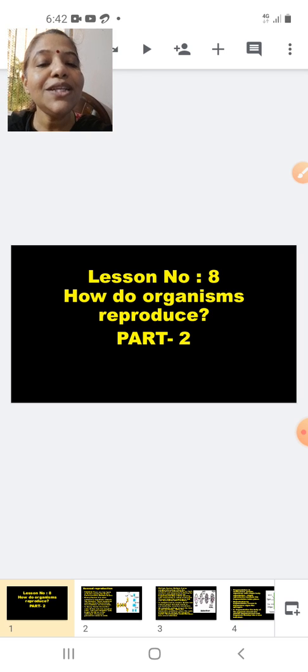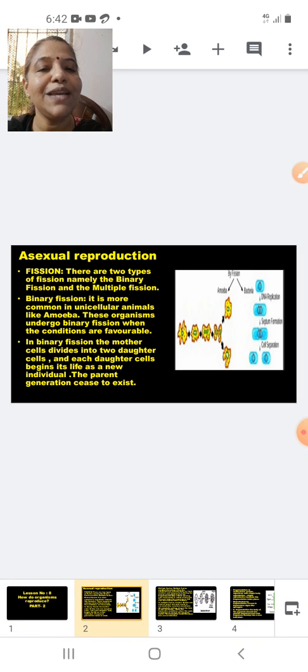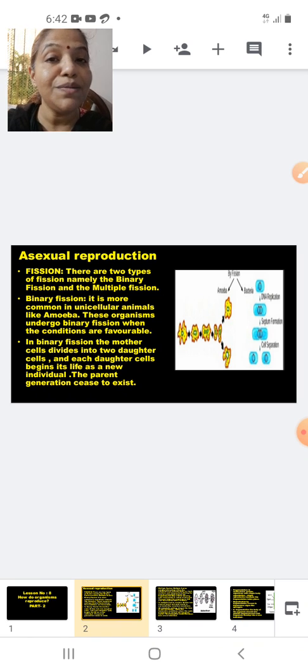In the types of the asexual mode of reproduction, the first one we will be studying will be fission. Okay. Now let me just explain in simple words. What does the word fission mean? The word fission basically means division. There are basically two types of fission. Asexual reproduction involves two types of fission. One is called binary fission and the other is called multiple fission.